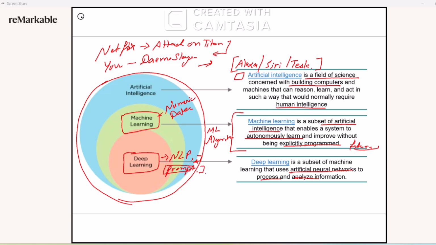Now some might think to skip this and learn AI directly, but there is no independent AI technique, to be honest. You have to learn machine learning, you have to learn deep learning to become an AI specialist. These are not different entities. We have to learn AI techniques on top of machine learning and deep learning.